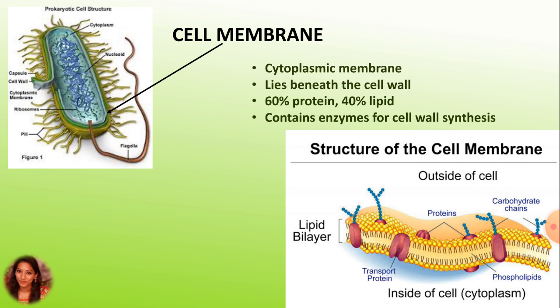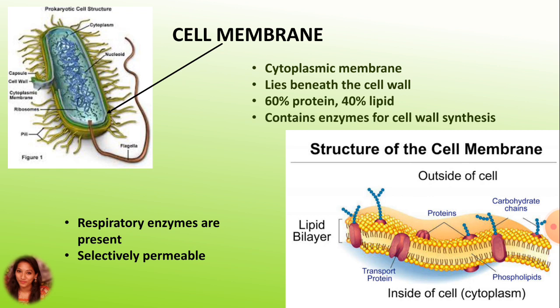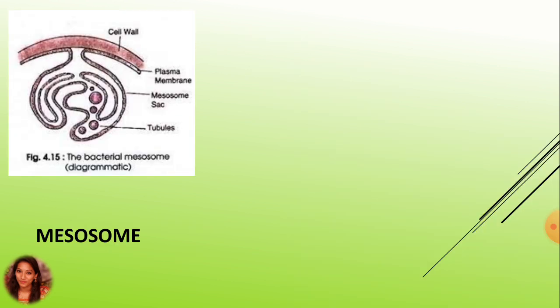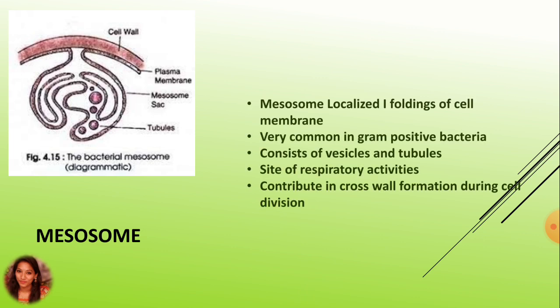Now the next structure, that is the mesosome. Let us see what it is. Here the mesosomes are complex localized infoldings of the cell membrane. The mesosomes are very common in gram-positive bacteria.